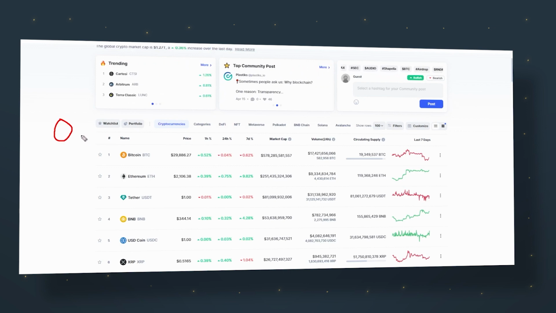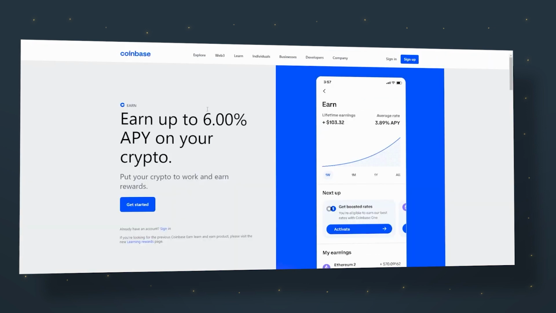Check out Coinbase's website, where they clearly mention a maximum yearly percentage yield of 6% on your cryptocurrency. Whenever you come across a site offering opportunities to earn, make sure to look at the annual percentage yield. Your APY is the total amount you'll get annually. The term annual means a yearly proportion, showing the percentage of yield or return you can expect.